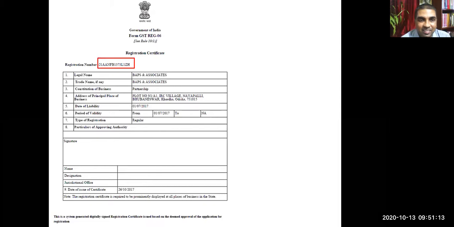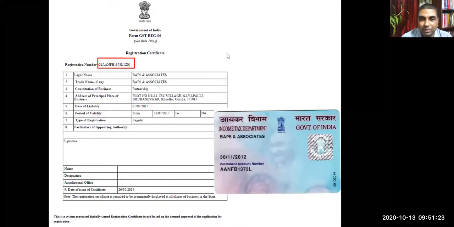FB1373L. No, it's not like this. Okay, I'll show you the PAN. GST is a 15-digit number. PAN is a 10-digit number. I am showing you the PAN of this particular person. You see, this is the PAN. Can you read the PAN here? Can you tell me what is PAN?